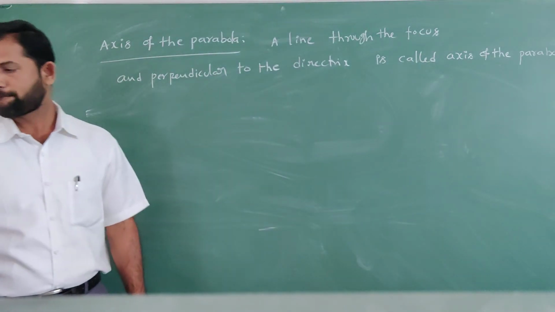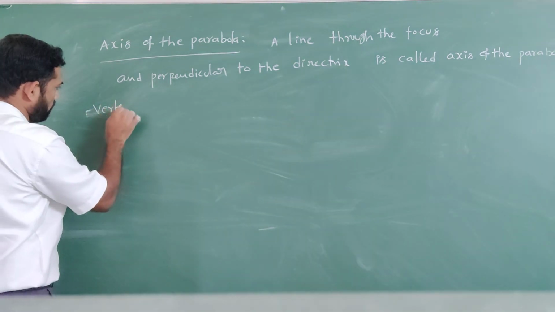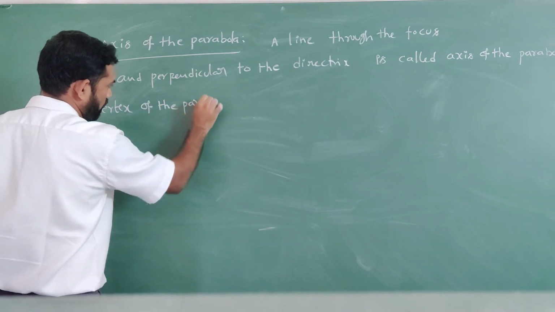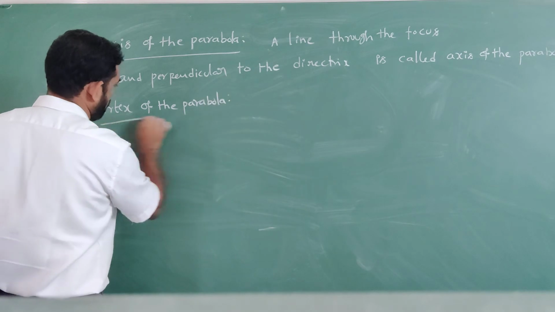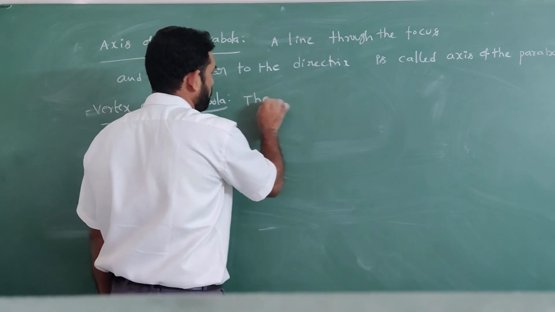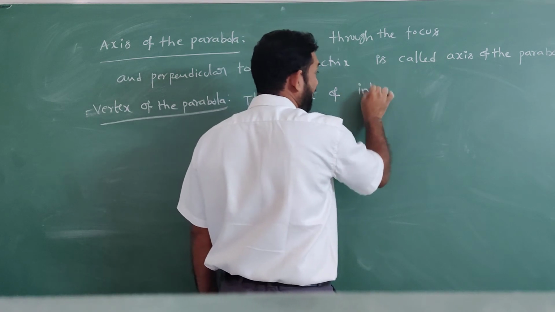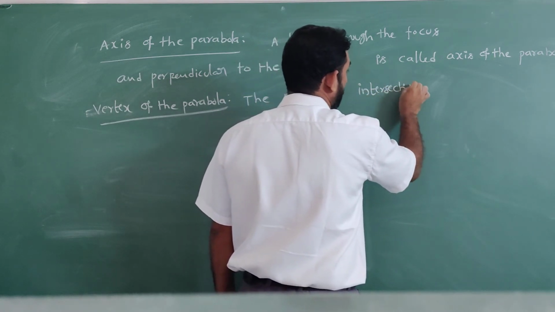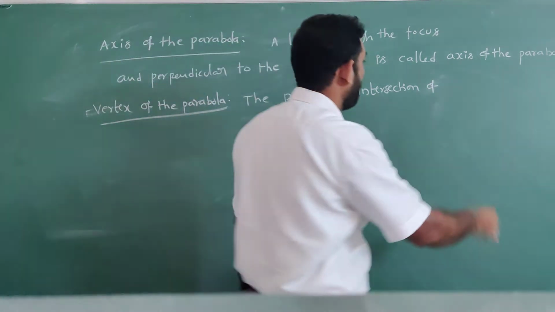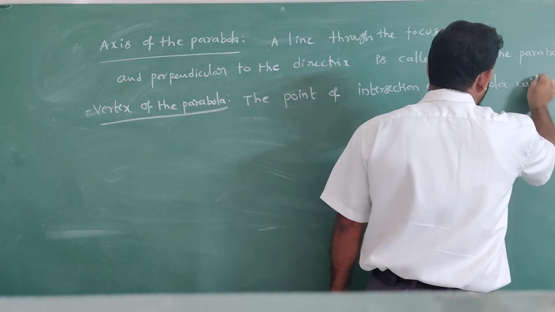Next point: vertex of the parabola. Vertex means the point of intersection of the parabola with the axis.